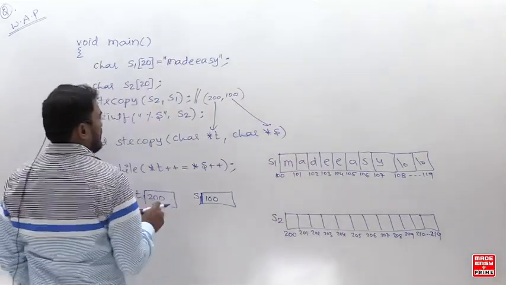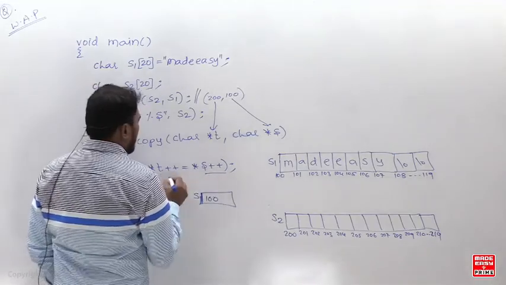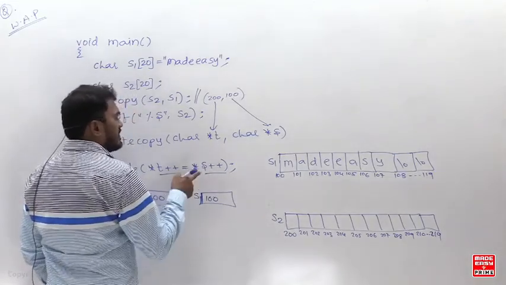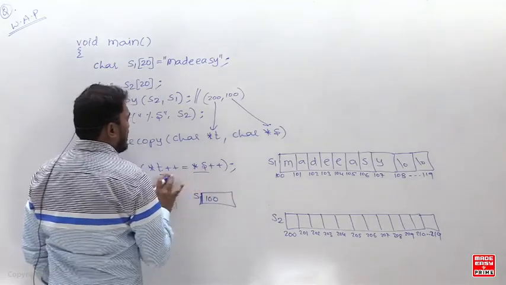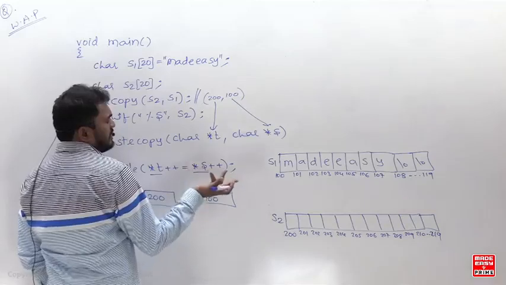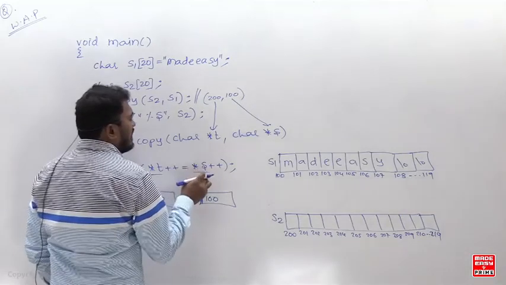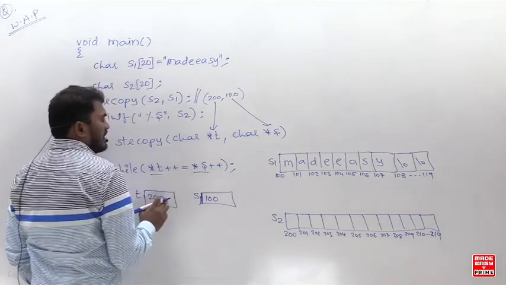Now look here, value at the location s. This is a post increment. s has to be incremented later. First you have to take star s, and s will be incremented later and t will be incremented later because of post increment. Now tell me, star s means what? s is containing 100 and t is containing 200.